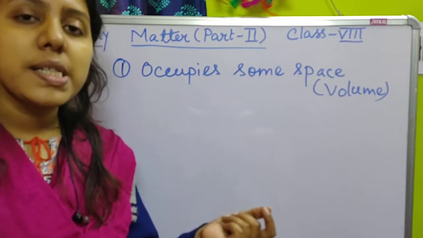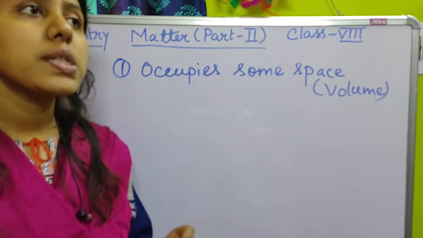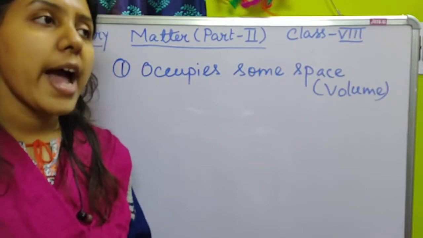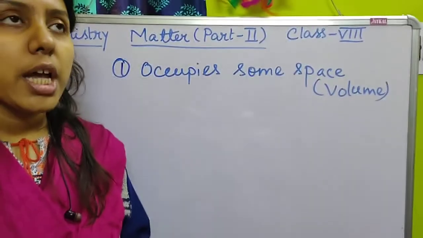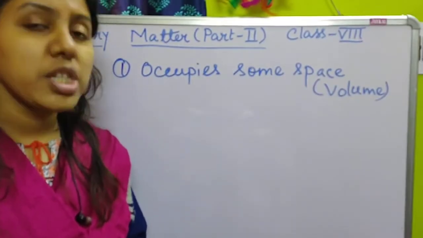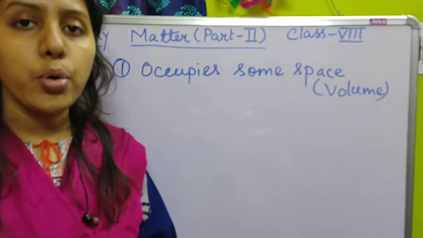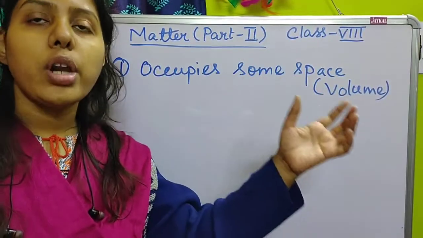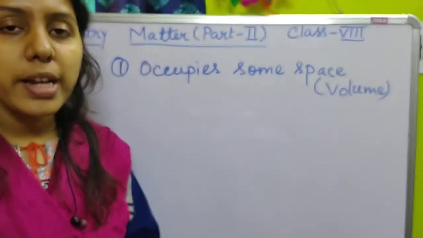Air, we can't see air, but we can feel the presence of air because it is present around us, and obviously some space is occupied by air. Suppose the room in which you are now present, there is also air in your room. So the total volume of your room is occupied by air, right?